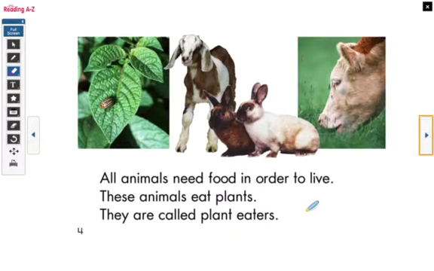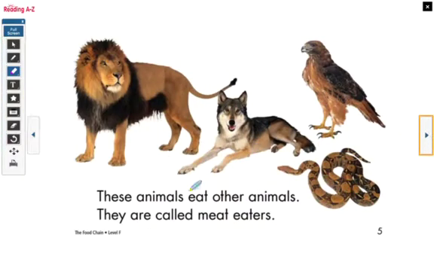Now, I want you to ask yourself something about this page. Right. Why are they called plant eaters? Because they eat plants. What's another question that we can ask? What kind of animals eat plants? Right, we look at the picture and we know that cows, goats, rabbits, and insects eat plants. Great job. Let's continue.